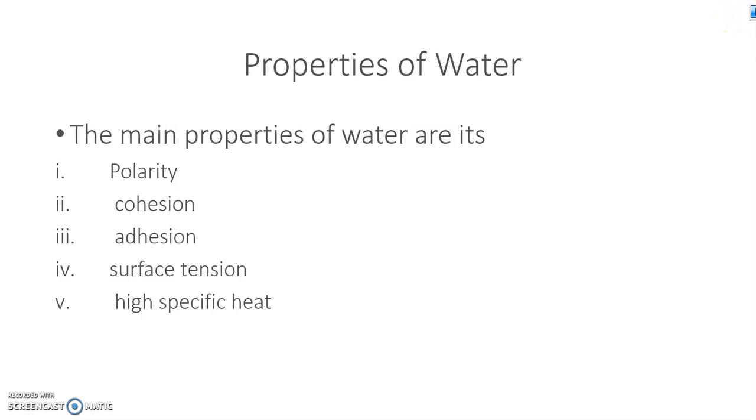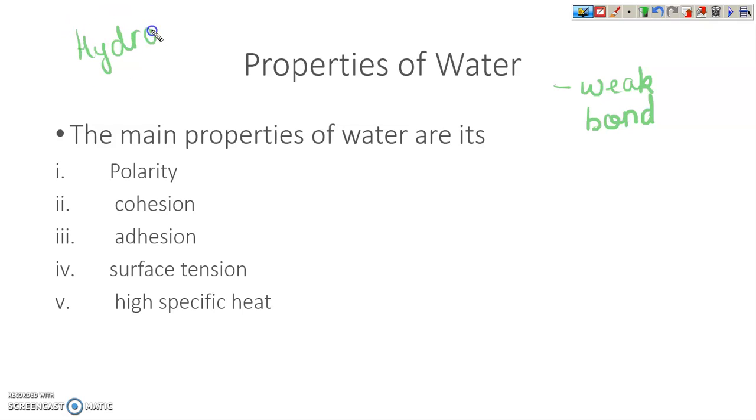Moving on to our next part. Now we'll discuss some properties of water. The main properties of water: first main thing is that it is a weak bond. It is by hydrogen bonding.